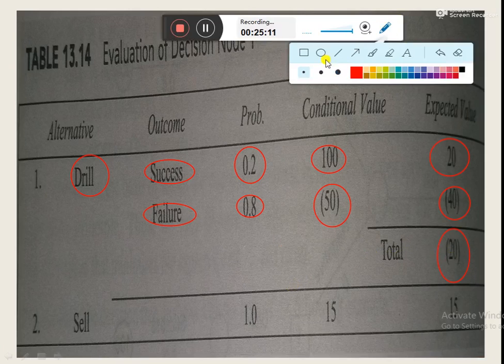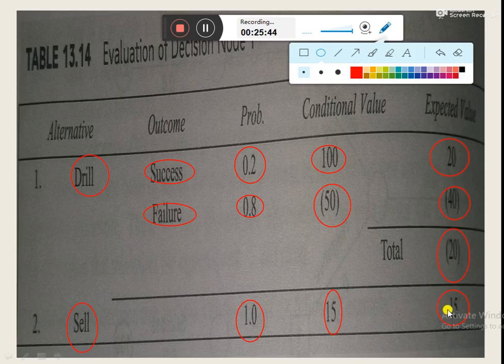So now let's go to the second option available at stage 1, that is of selling. If instead of drilling the company opts for selling, then there is only one outcome. That's why the probability is equal to 1 and the conditional value is equal to 15 rupees. So the expected value would be equal to 1 into 15, that is 15. So out of these two options at stage 1, we can say that the option of selling would be better,